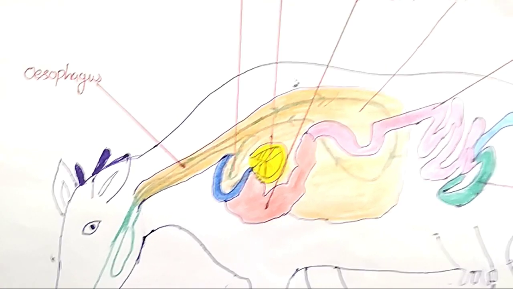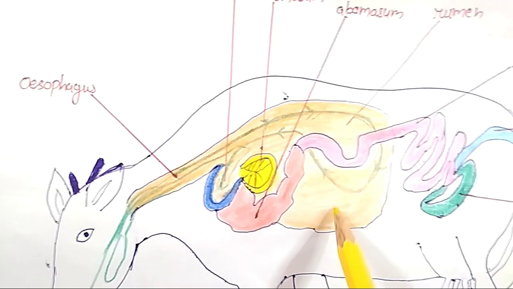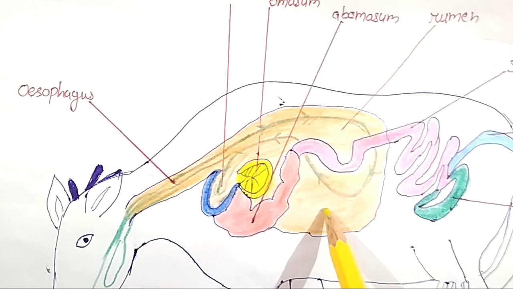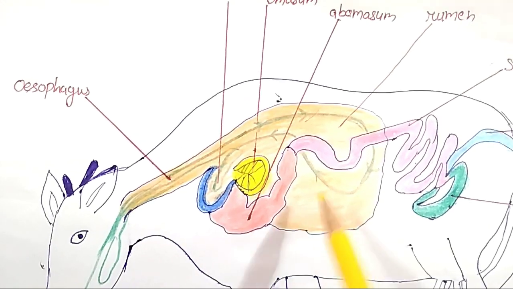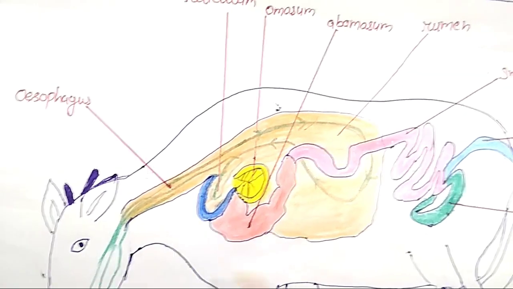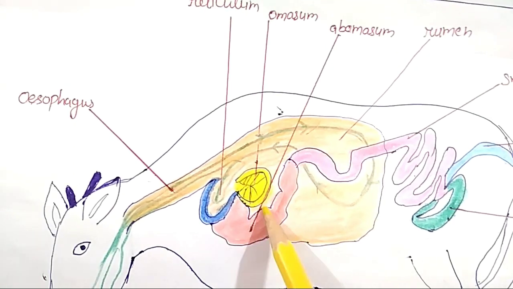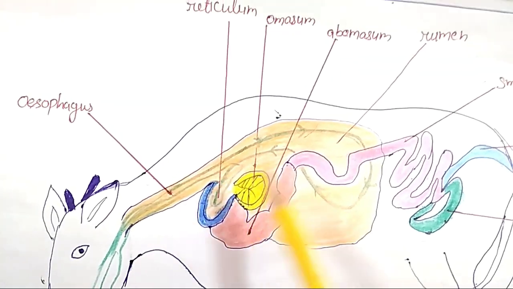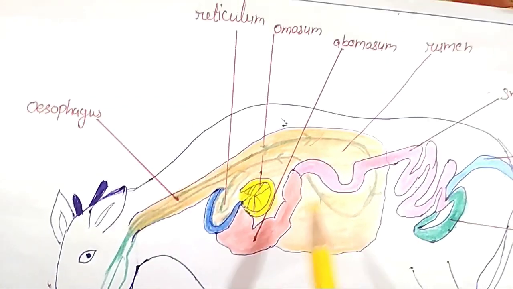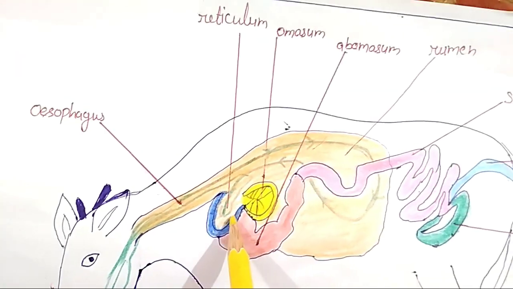The food that is swallowed goes into the largest chamber, rumen. Here it is partially digested and is called cud. We have learnt about chyme in the human digestive system. Chyme is also partially digested food, and that is in humans. But in ruminants this is known as cud. Partially digested food is known as cud, and then it goes to the second chamber, reticulum.